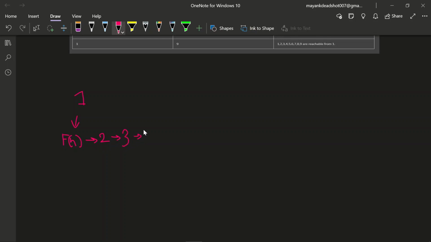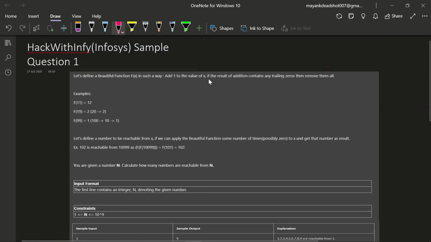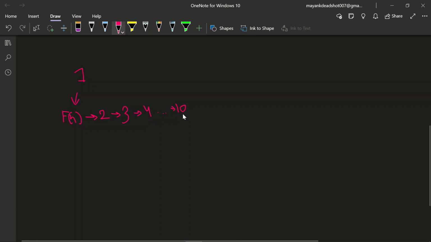Then again we pass 3 into the function, then we get 4, up to when we get 10. Now here is the twist: if the result of the addition contains any trailing zeros, then remove them all. There is one trailing zero in 10. So we will remove it, and it will convert back to 1. This is the idea of this beautiful function.